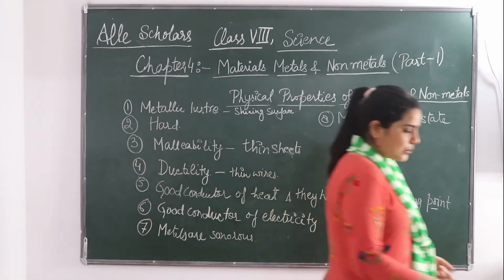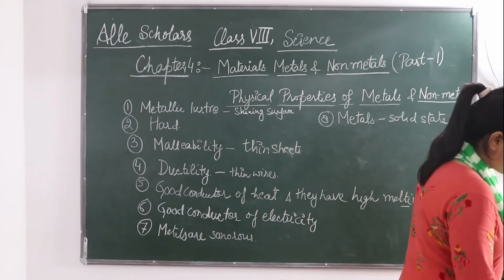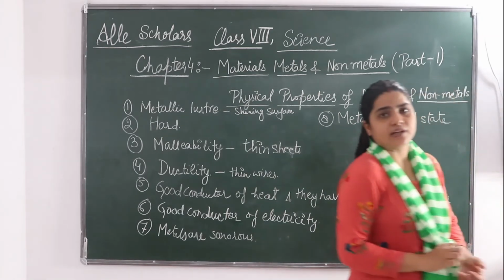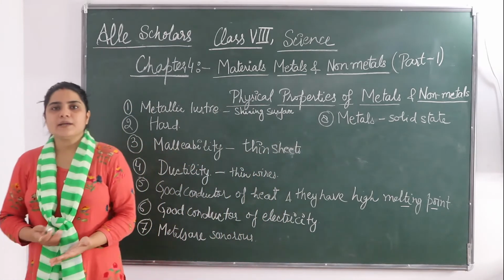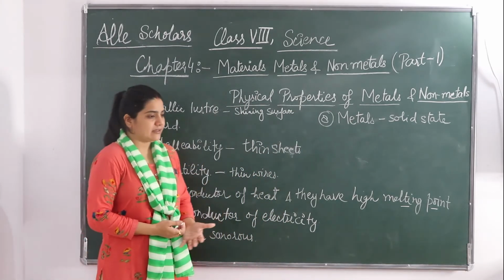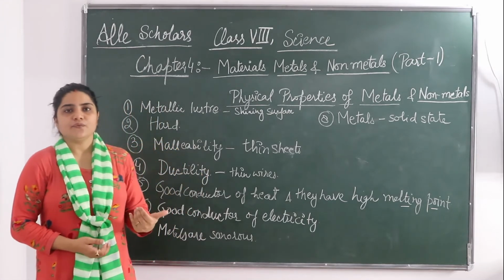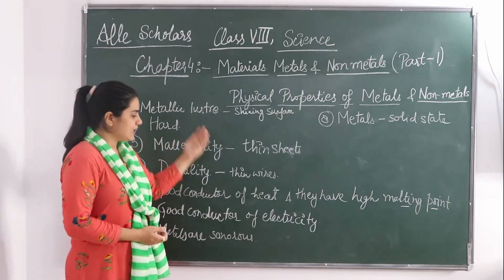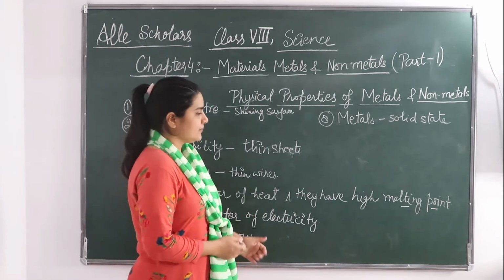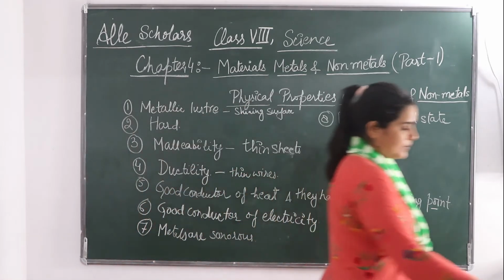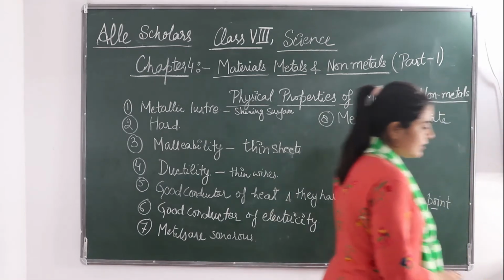But we all know that there are some exceptions in everything. Science is just full of exceptions. So there are some exceptions with some of the metals, okay, which are although metal, but some of these properties are missing. Okay, so we shall be seeing those metals.